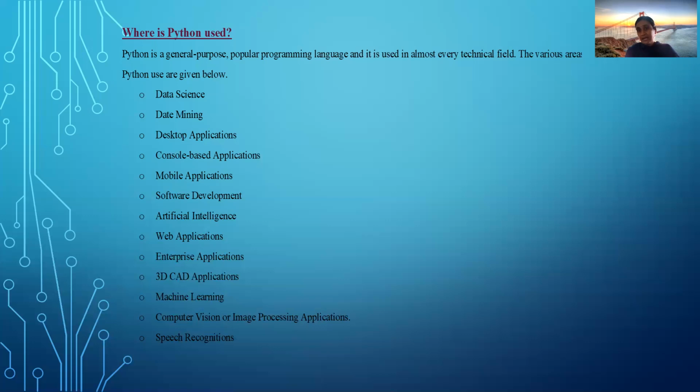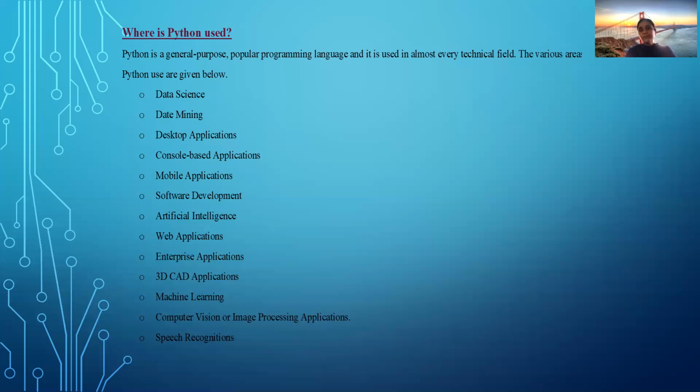Suppose in a hospital, the computer is going to work like a doctor. The computer was trained. Suppose I give the symptoms like cold, fever, and body pains. It is going to say it's a fever. How is it going to say that? The computer was trained; you have given much data to the computer. By collecting that data, it is going to give the result from a random collection of the data you have given, and it is going to say the disease you are suffering from.